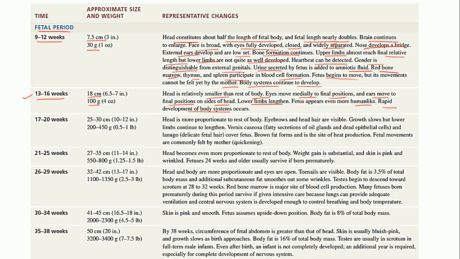Then moving towards the 17 to 20 weeks, it is roughly 25 to 30 centimeters in length and 200 to 450 grams in weight. Now here the head is more proportionate to the rest of the body. Eyebrows and head hair are visible during this stage. Growth slows down a little bit over here, but the lower limbs continue to lengthen because they are not fully developed. Then the vernix caseosa, that is the fatty secretion of the oil glands and the dead epithelial cells, will begin, and also lanugo, that is the delicate fetal hair, will cover the fetus.